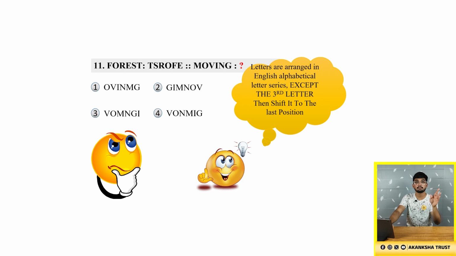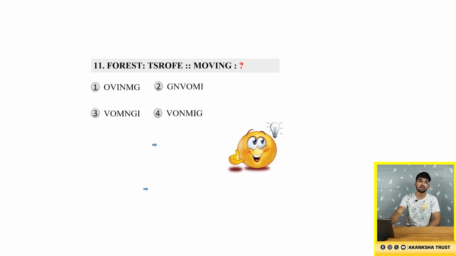There is a mistake in the PPT. It must be the fourth letter. Fourth letter is shifted to the last position, that is E is shifted to the last position, and the rest of the word is written in reverse order, that is TSROF, and the last letter will be the fourth letter, that is E. Similarly, we'll do that to the word moving.